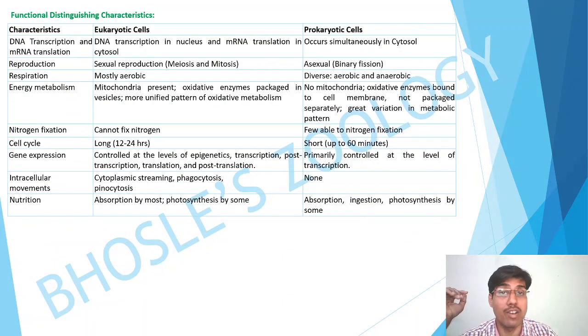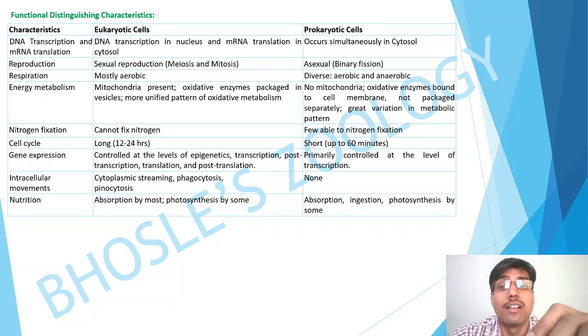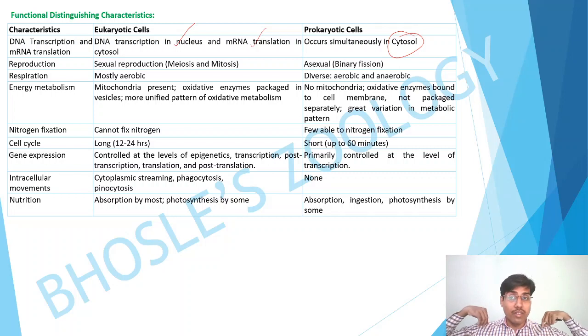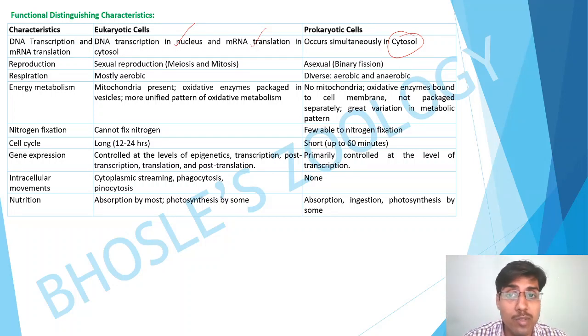The next are the functional differences between eukaryotes and prokaryotes. In eukaryotic cells, DNA transcription occurs in the nucleus, and mRNA translation occurs in the cytosol. But in prokaryotes, they occur simultaneously in the cytosol, as there is no separate nucleus. Next, reproduction: sexual reproduction, meiosis and mitosis occur in eukaryotic cells, but in prokaryotic cells only asexual or binary reproduction occurs.